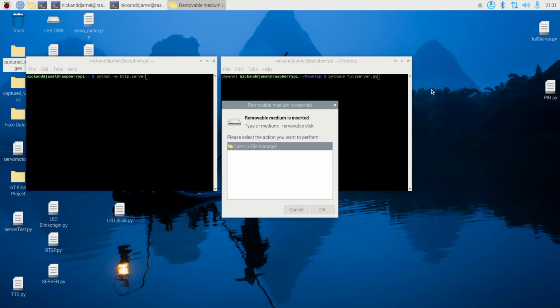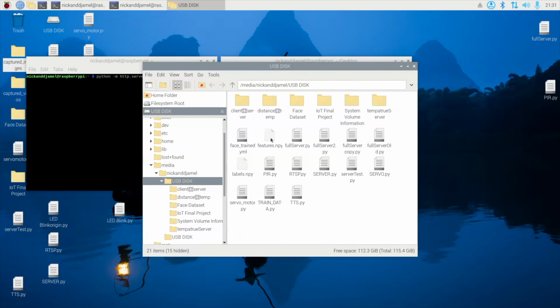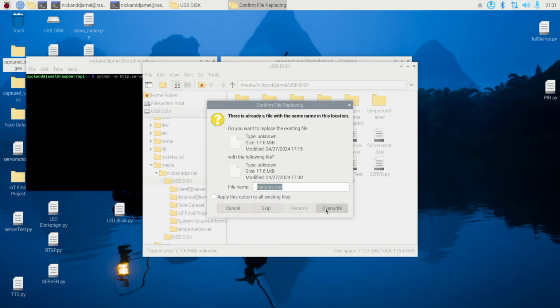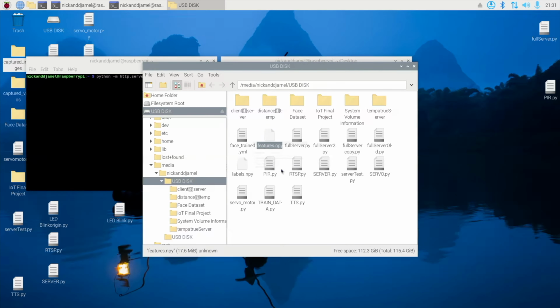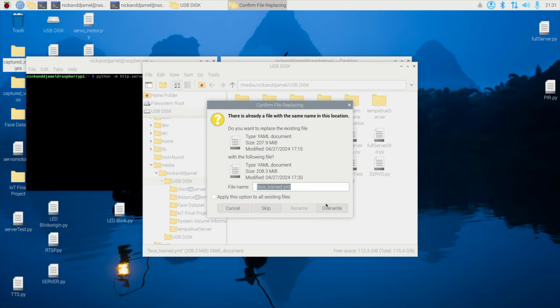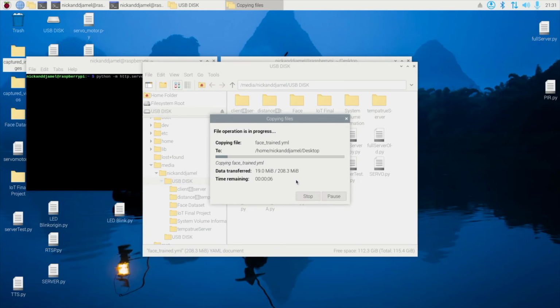So now I'm going to switch over to the Raspberry Pi. I'm going to hit OK. I'm going to put each of these that were just created over to the Raspberry Pi. Now the reason why I can't do this on the Raspberry Pi is because it has a limited amount of RAM.